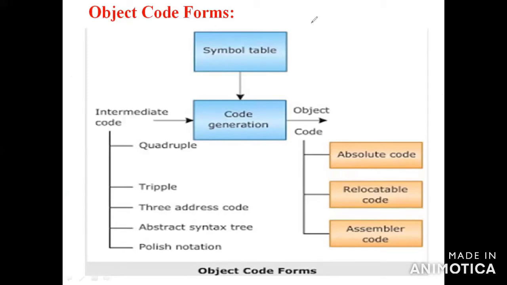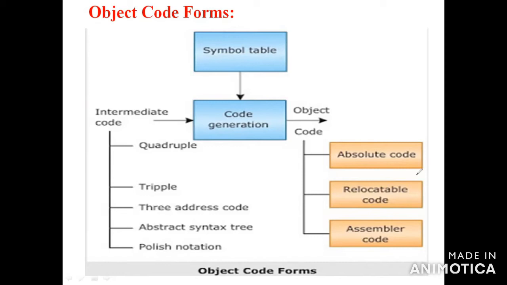In object code form, this is one way of 4 mark questions. Otherwise, if they just ask for the types in the code generation phase, it is only a 2 mark question. Write the types of object code form with an example. It is one important Part B question. You have to write these things.